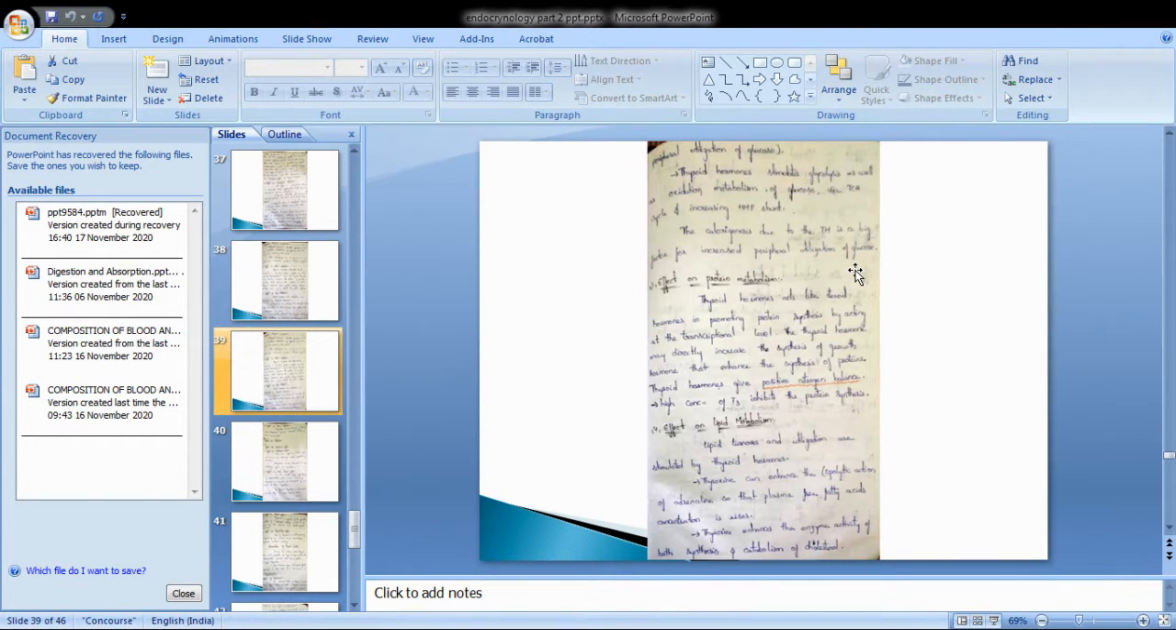Thyroxine can enhance the lipolytic action of adrenaline, so that the plasma free fatty acid concentration rises.